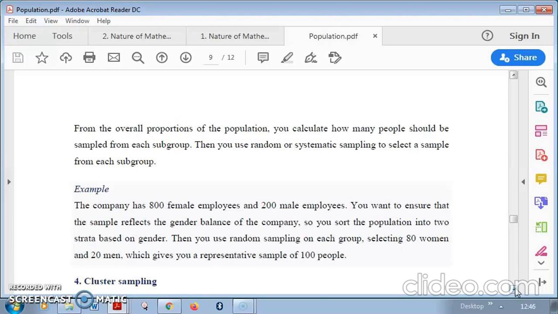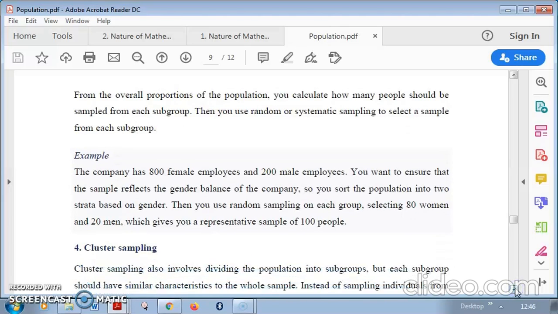Both can be used. Suppose the company is having 800 female and 200 male employees. You want to ensure that the sample reflects the gender balance of the company. So you sort the population into two strata. What are they? Male and female. So male is homogeneous, female is homogeneous. So you divide into two subgroups, which are homogeneous in nature.